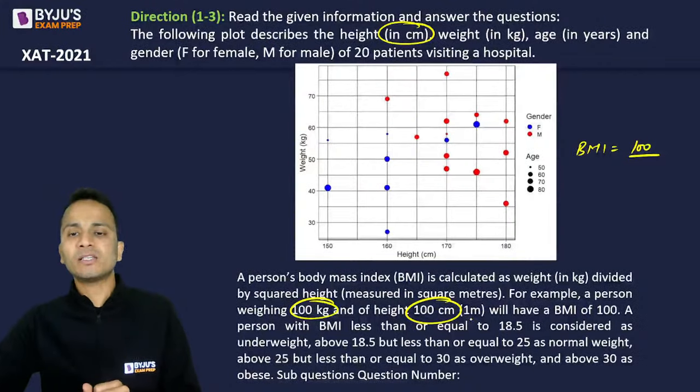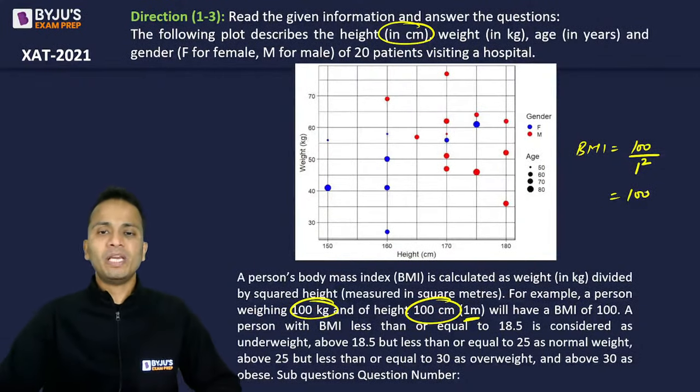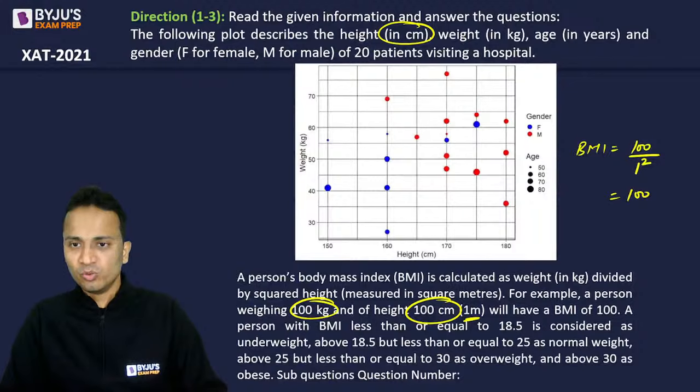So 100 centimeters will be equal to 1 meter. So divided by 1 square. So 100 divided by 1 square will be 100 only. So BMI for this person will be equal to 100.